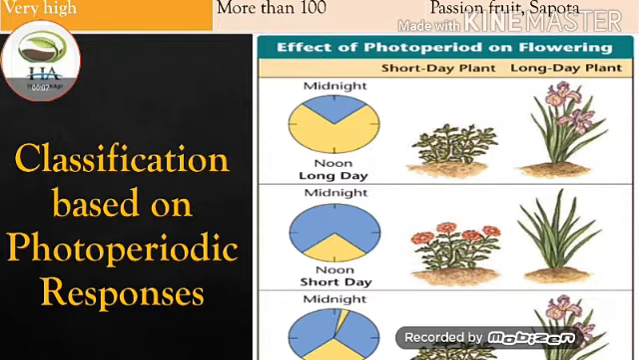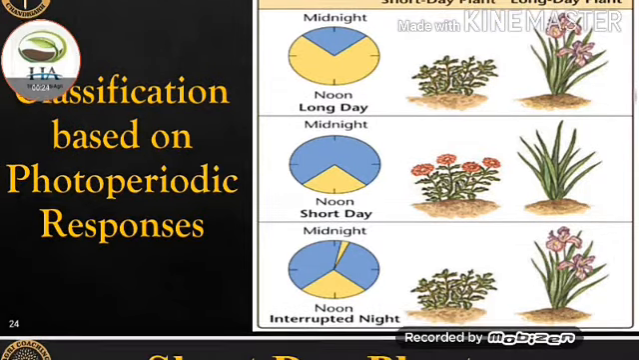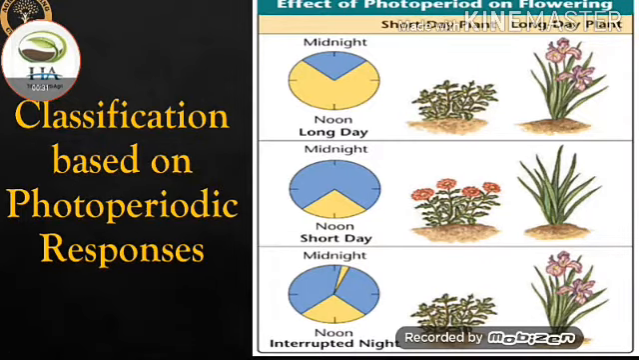In this we can see this diagram, effect of photoperiod on flowering. First, this is a comparison between the short day plant and long day plant, and different criteria follow. The first one is the long day, the second one is short day, and the third one is interrupted night. In this we can see the noon is short and the midnight is long. They are called short day plants, where the short day plant flowers and the long day plant does not flower.